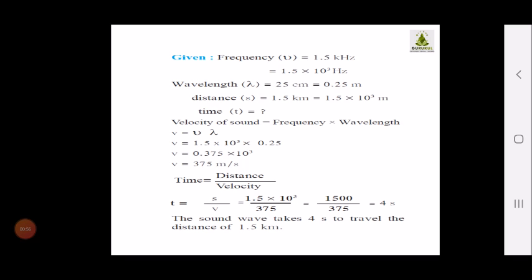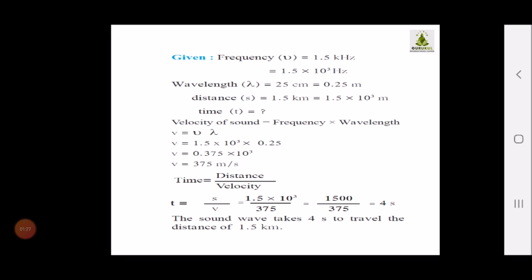Velocity of sound is equal to frequency times wavelength. By inserting the values, I am getting 1.5 × 10^3 × 0.25. After multiplying these, I am getting the value 0.375 × 10^3, and my value for v is 375 meter per second.